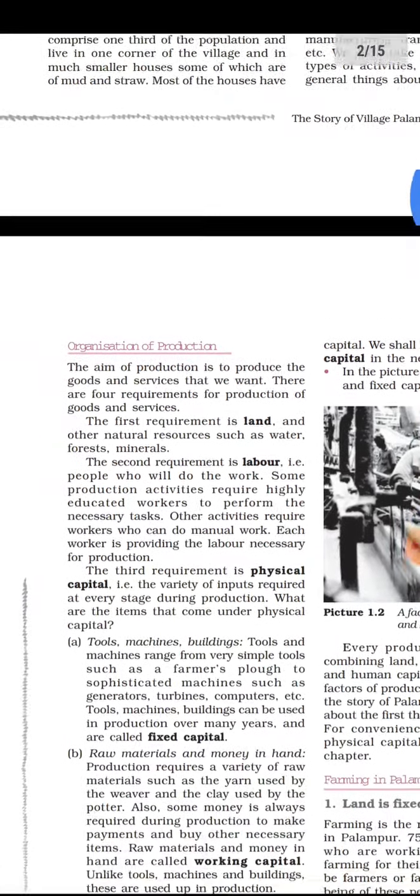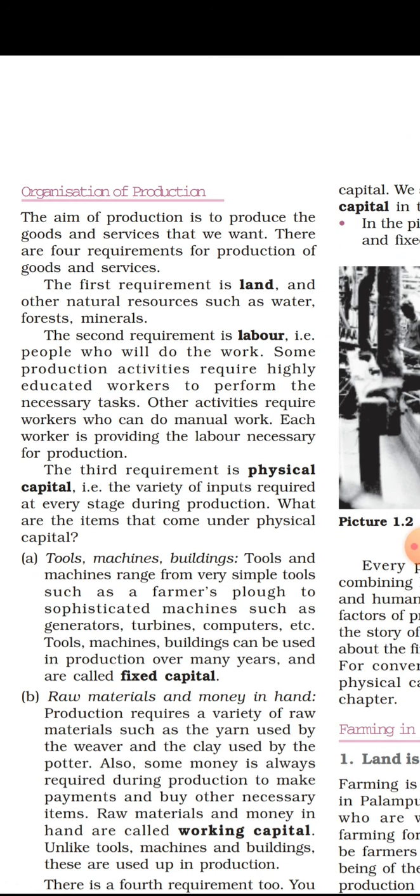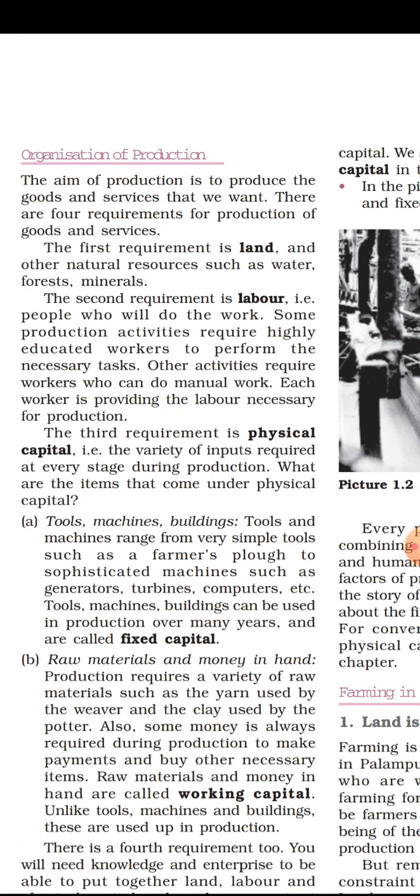Organization of production. The aim of production is to produce the goods and services that we want. So the main aim of production is to produce the goods as well as the services which an individual requires. There are four requirements for production of goods and services. The first requirement is land and other natural resources such as water, forest and minerals.